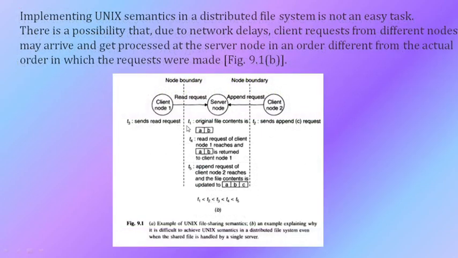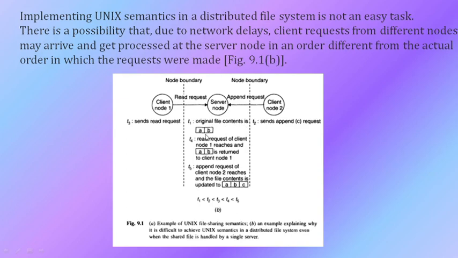It might be T3, T1, T4, T5 and T2 like that. So it is a node boundary, and client node 1 is giving a read request and client node 2 is giving an append request.